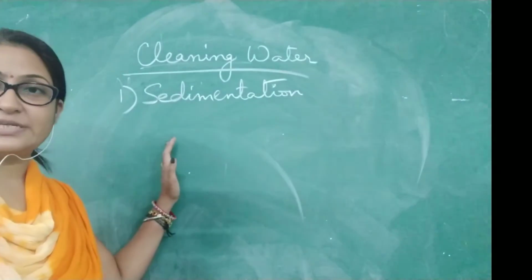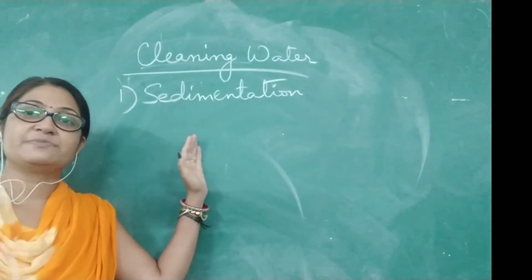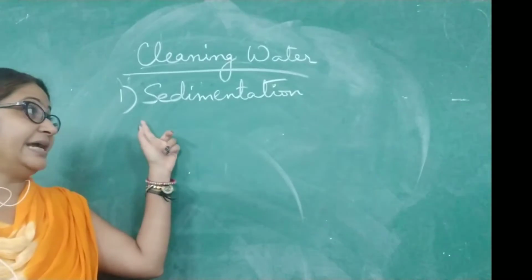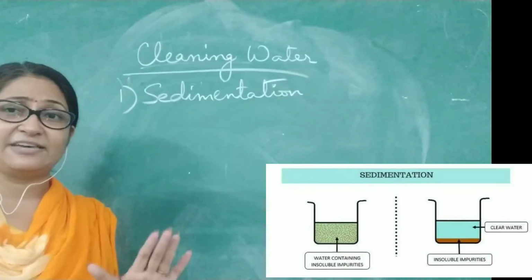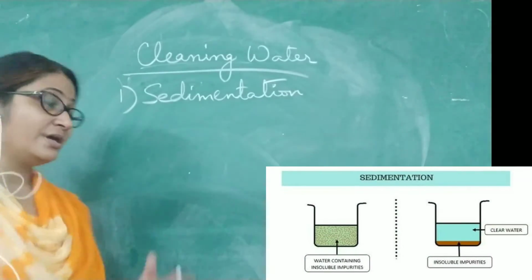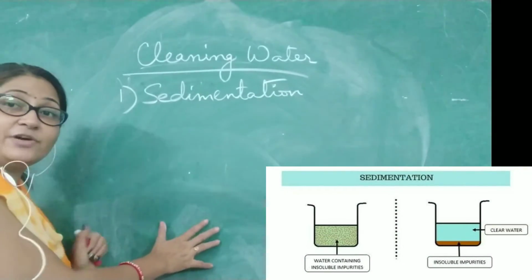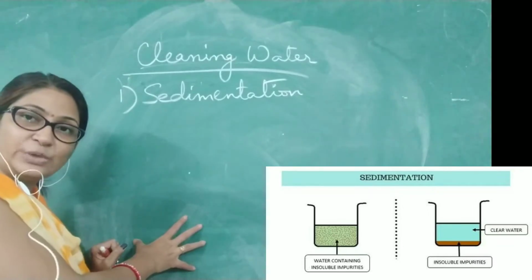The first method of cleaning the water is sedimentation. This you and me, we have practiced several times at home. Here is the image, just have a look. What are we doing in this method?